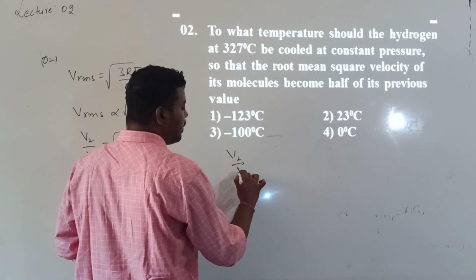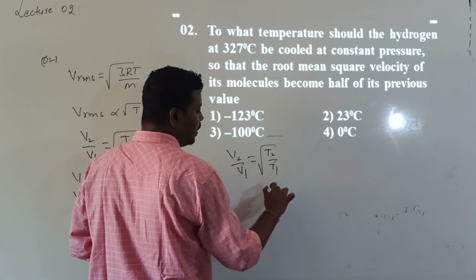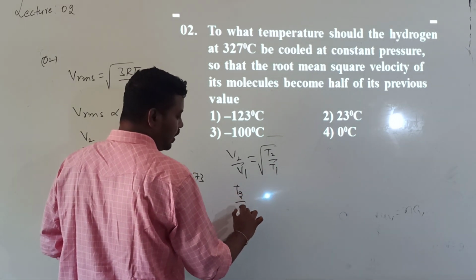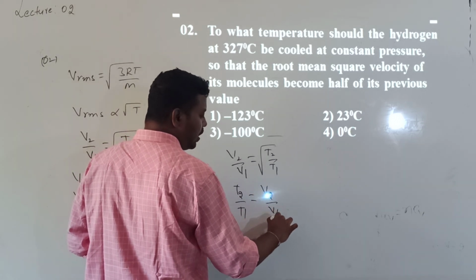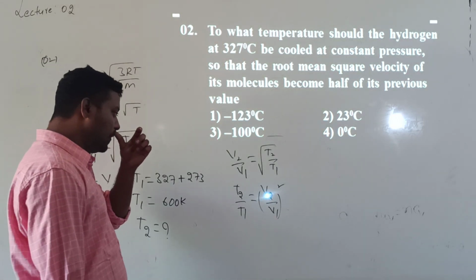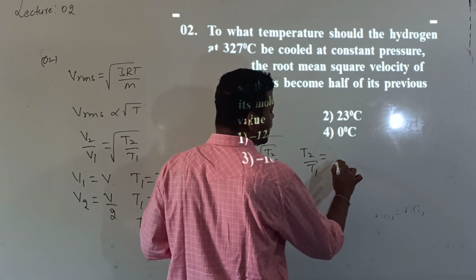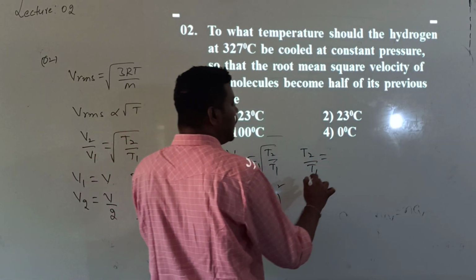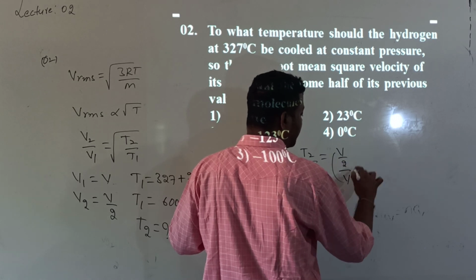V2 by V1 is equal to root over T2 by T1. Squaring on both sides, T2 by T1 is equal to V2 by V1 whole square. Correct? So what is V2 by V1? V2 is V by 2, so V by 2 by V, whole square.